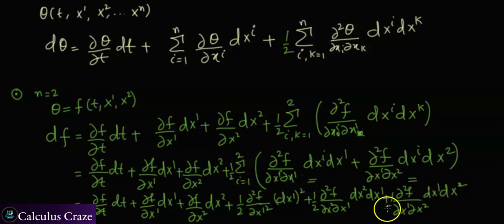Of course, 1/2 has to be multiplied, and then finally the second partial derivative of f with respect to x2, dx2 squared. Because this is a mixed partial derivative, 1/2 times, and this is also 1/2 times, so it is going to be 1 here.